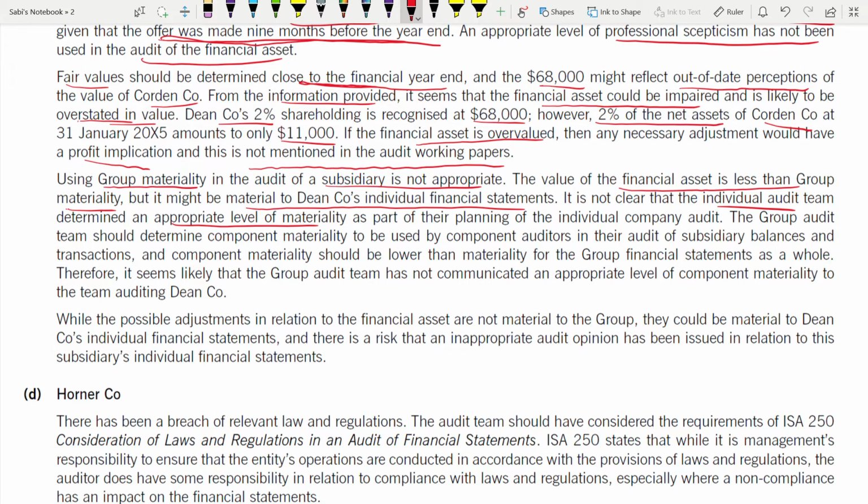As part of their planning of the individual company audit, the group audit team should determine component materiality to be used by the component auditors in their audit of subsidiary balances and transactions. And component materiality should be lower than the materiality for the group as a whole. Definitely for the group, materiality will be more because there are so many companies there. But for the component materiality, that means just for Dean company, materiality will be lower. Right? So therefore, it seems that the group audit team has not communicated an appropriate level of component materiality to the team auditing the Dean company.